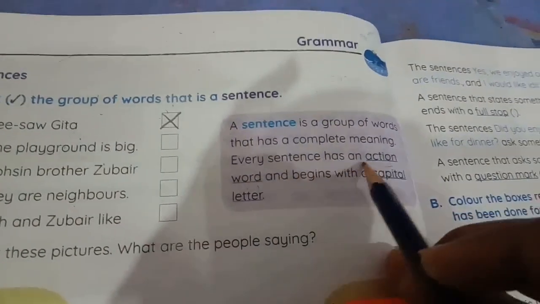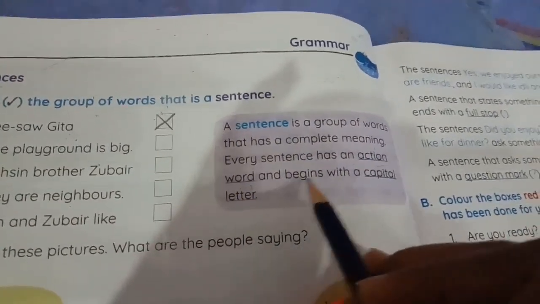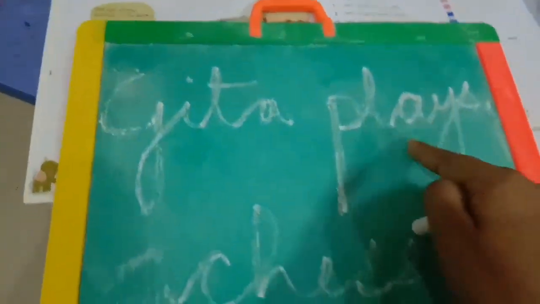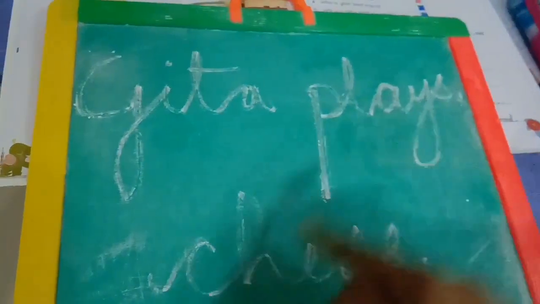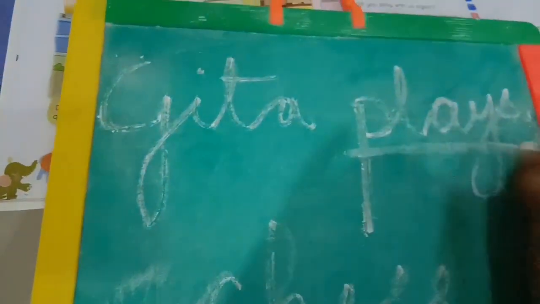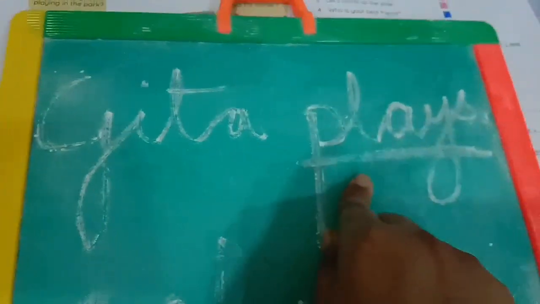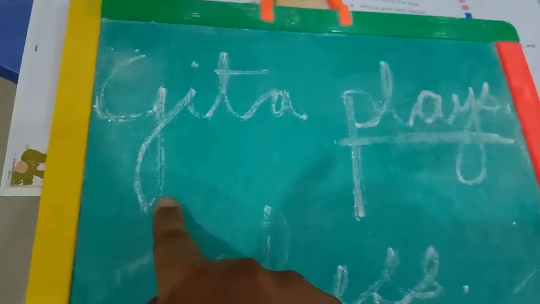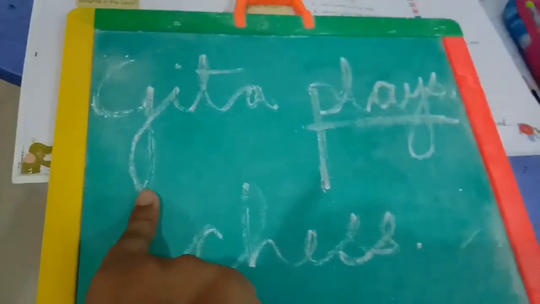Every sentence has an action word and begins with a capital letter. So, in this sentence, Geeta plays chess. Plays is the action word, and the sentence starts with the capital letter.